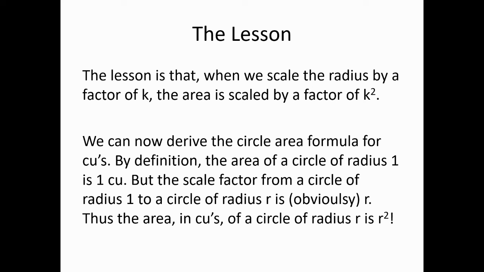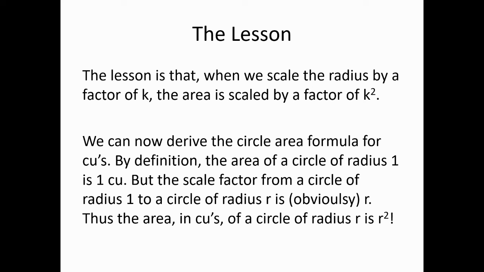And with this, we can derive the circle area formula for circular units. By definition, the area of a circle of radius 1 is 1 circular unit. That's just what circular units are. But the scale factor from a circle of radius 1 to a circle of radius r is obviously just r, right? What do I multiply 1 by to get r? r.